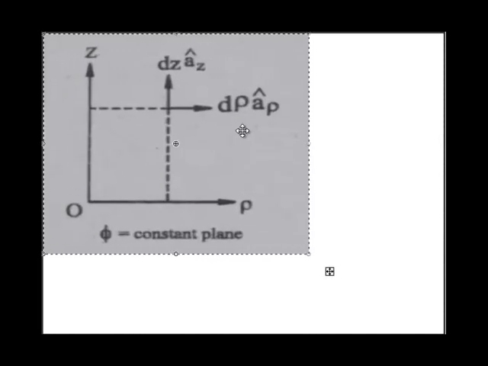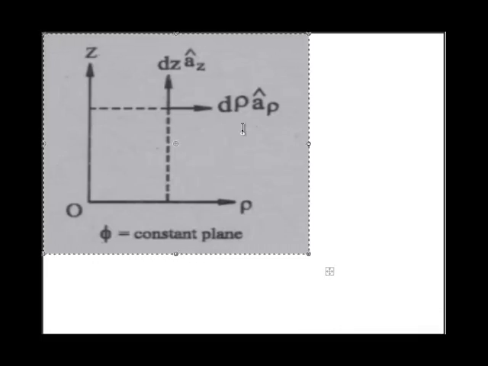In that case this will be the projection line, the projection from point P on the z axis. So it will be rho, and the differential vector in the direction of rho will be d rho a cap rho, where d rho is the scalar component and a cap rho is the vector component. And dz az is the same as in the rectangular system. Dz az is the differential vector in the z direction, where dz is the scalar component, a cap z is the vector component.